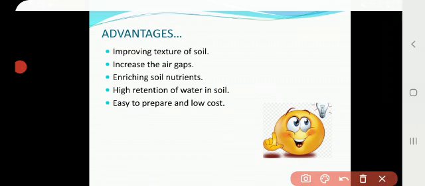Next, the advantages of manure. It improves the texture of the soil and increases the air gaps. If it increases the air gaps, the microorganisms will survive in the soil. Next, it enriches the soil nutrients, filling the soil with nutrients. It also gives high retention of water in the soil, that is, the water holding capacity of the soil is very high. It is easy to prepare and low cost. We can prepare it in our farm itself.